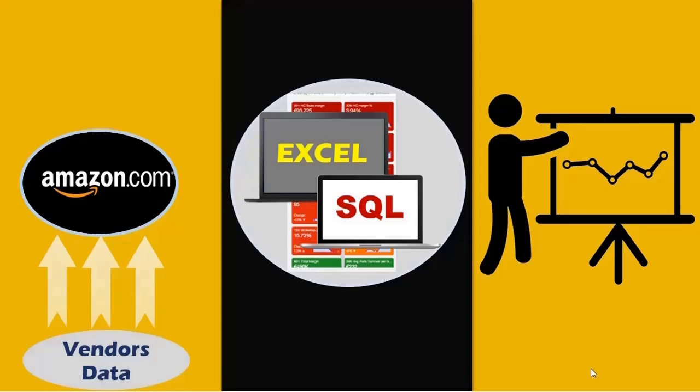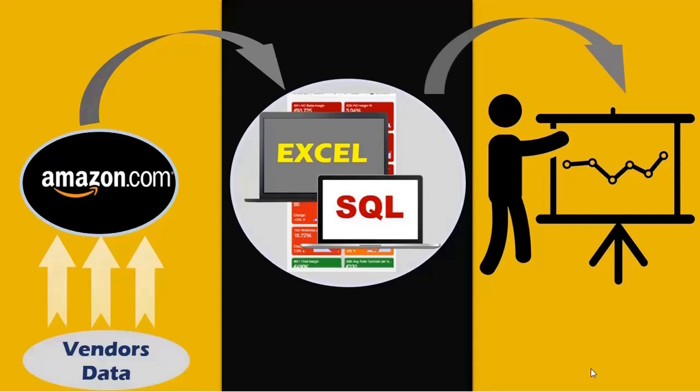So when we have all the data in different formats, what a BI tool does is combine all the data into a single format, and then this data can be analyzed in a much better way. We can say that the vendors produce data in different formats like Excel and SQL, and this data is then combined with the help of a BI tool into a single format so that it can be presented to the leadership team. So now we have understood what the Power BI tool is and why we use it.